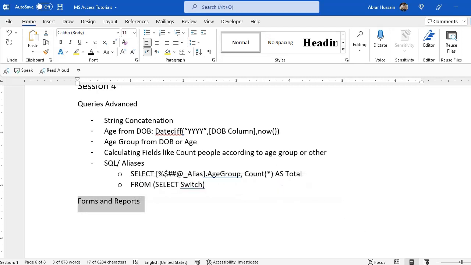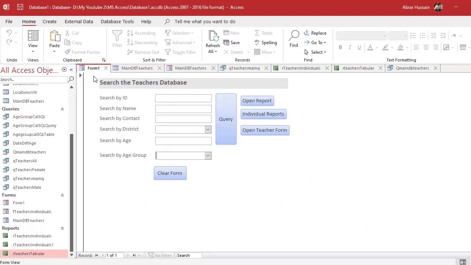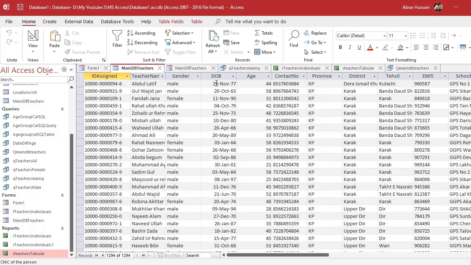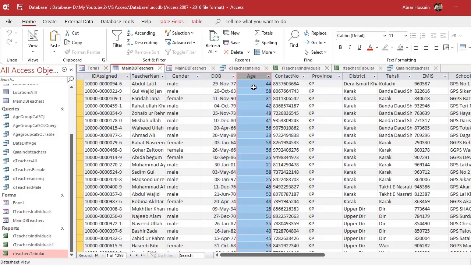So let's start. Now here, if you see, this is the form that we have developed to search the teachers database, or any other database that you have. So search by ID and all this is here. Now this age group, how can you add this age group? For example, in our database, we have date of birth and age, but we don't have age groups. So how can you add such age groups? You don't need to add them in the tables. You just need them to be added in the queries, and you can add them in the forms also.